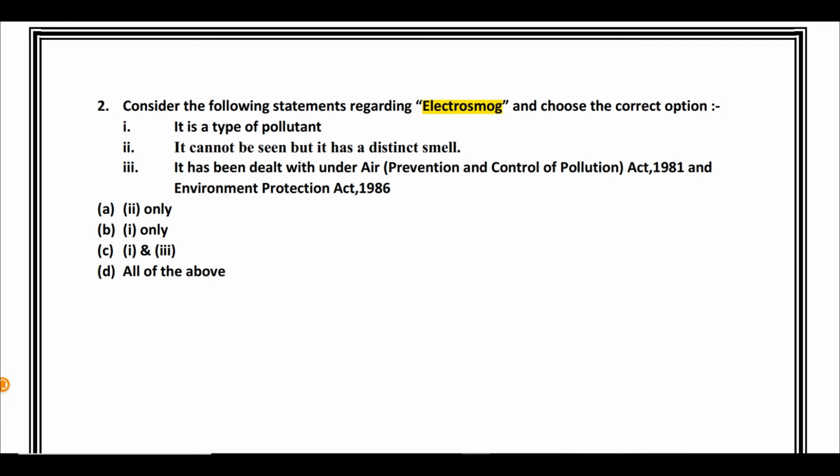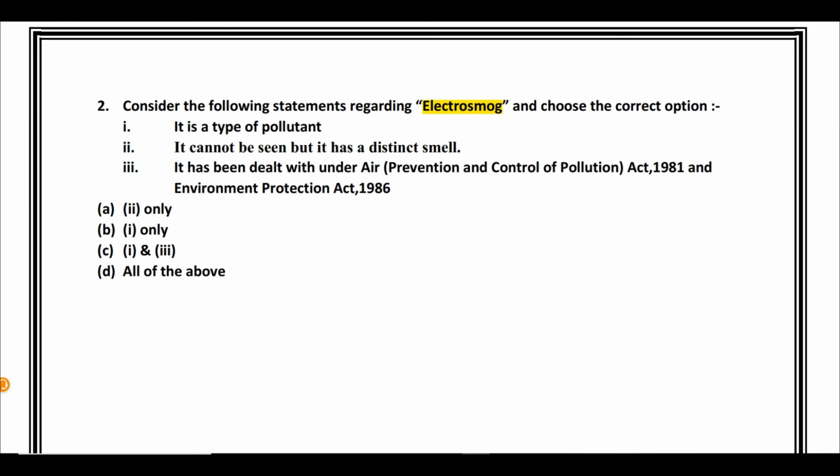Third statement, it has been dealt with under the Air Prevention and Control of Pollution Act of 1981 and the Environment Protection Act of 1986. Again, if you are not aware about electrosmog exactly, then you will tend to hazard a guess, thinking okay, it is a pollutant, and smog we know usually affects the atmosphere.